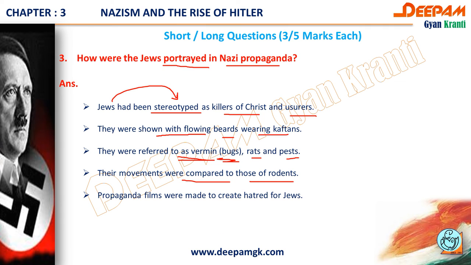The next thing is that Nazi propaganda films were made to create hatred for the Jews. The most infamous film was The Eternal Jew. What was the name of that movie made by Hitler's regime? It was The Eternal Jew, and that is why people started to know them as the killers of Christ.